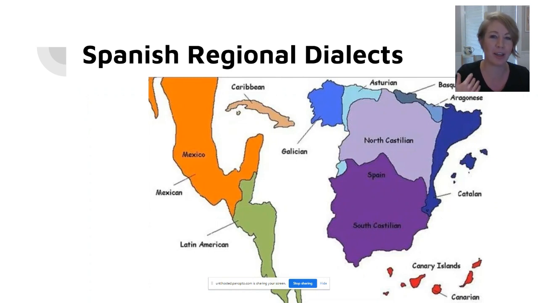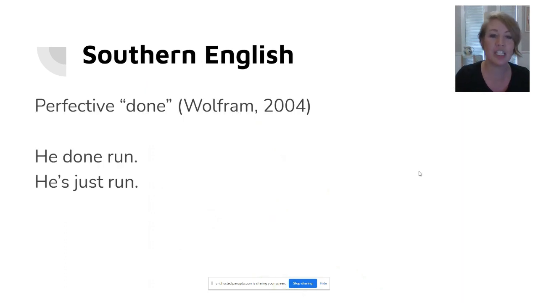Now, we've been talking primarily about English, but know that the concept of regional dialects exists in all other languages as well. So here we have a map showing different Spanish regional dialects. To wrap up regional dialects, just know that the region we live in and grew up in influences which dialect of a language we use. But region doesn't explain all of our linguistic choices.